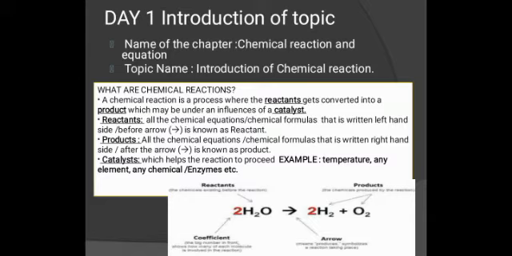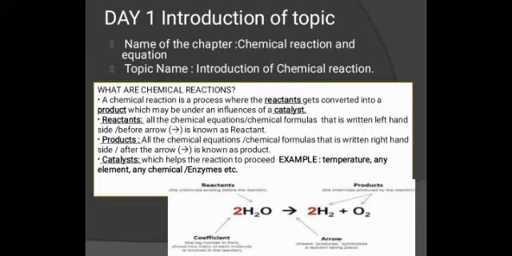Product is all those chemical formulas that are written on the right-hand side of the arrow. So in this, water is decomposed into hydrogen gas and oxygen gas. So hydrogen gas and oxygen gas are formed as products, and H2O is known as the reactant. Third is the catalyst, which helps the reaction to proceed.